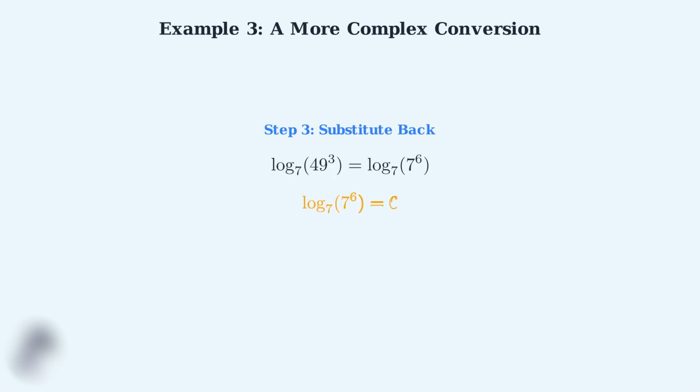Now we need to simplify 49 cubed. First, let's recognize that 49 equals 7 squared. Therefore, 49 cubed becomes 7 squared, all raised to the third power. Using the power rule for exponents, 7 squared to the third power equals 7 to the sixth power. Now we can substitute our simplified expression back. Log base 7 of 49 cubed becomes log base 7 of 7 to the sixth power. Using the fundamental logarithm property, log base 7 of 7 to the sixth power simply equals 6.